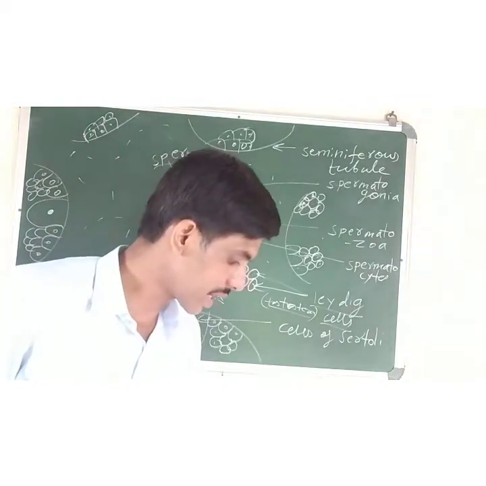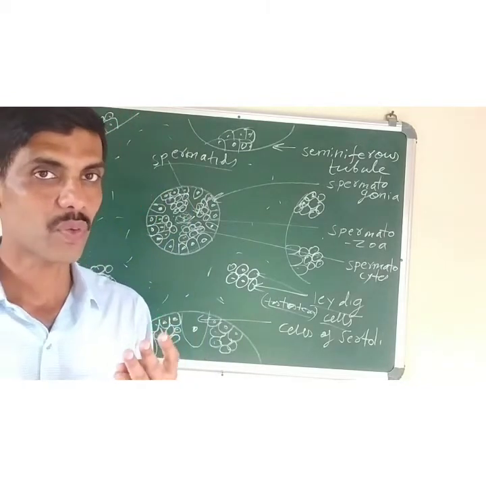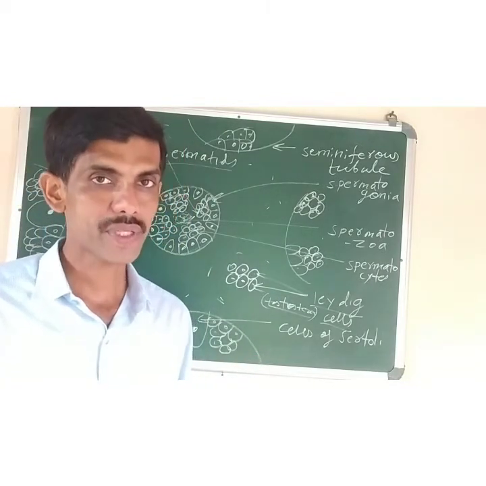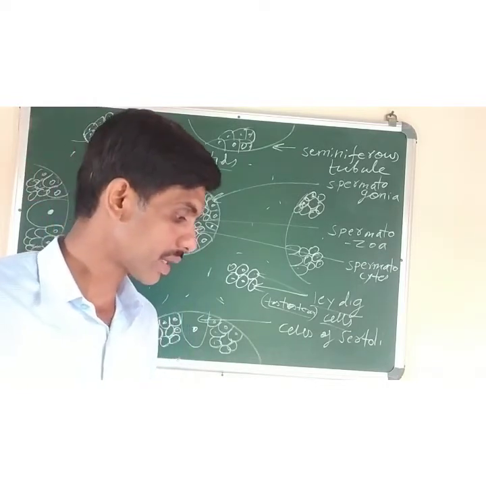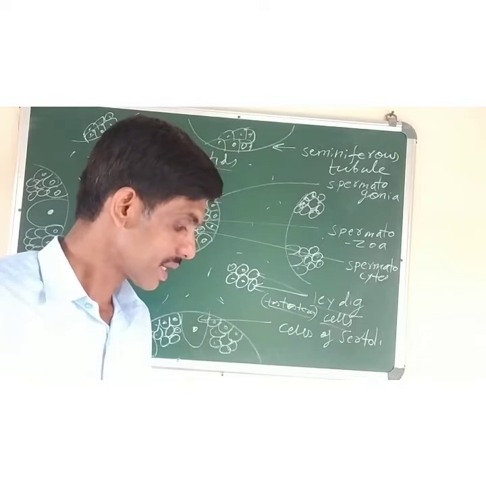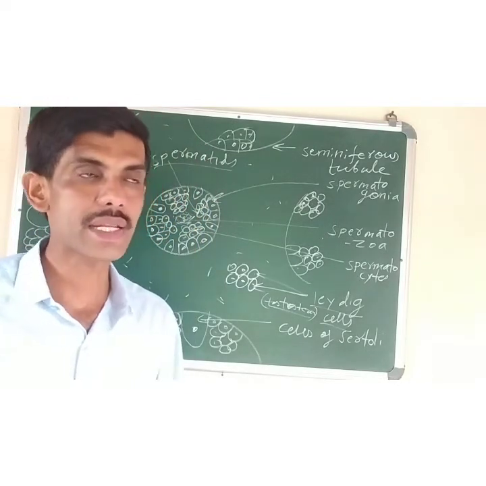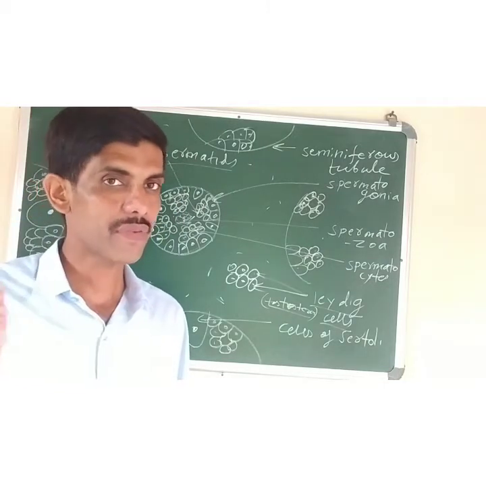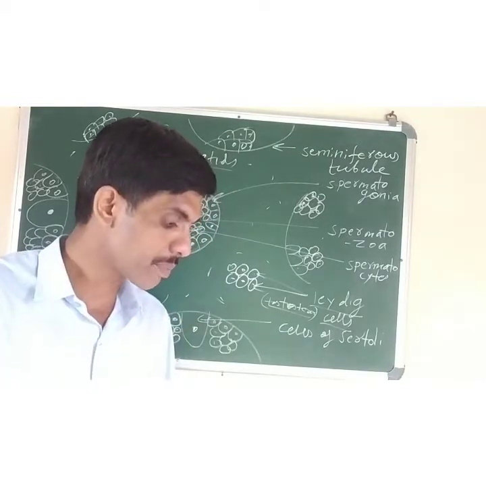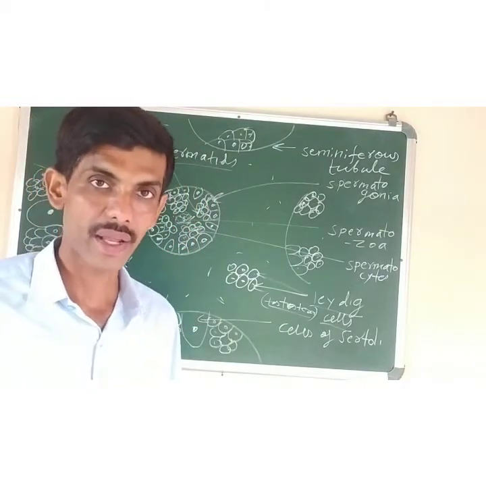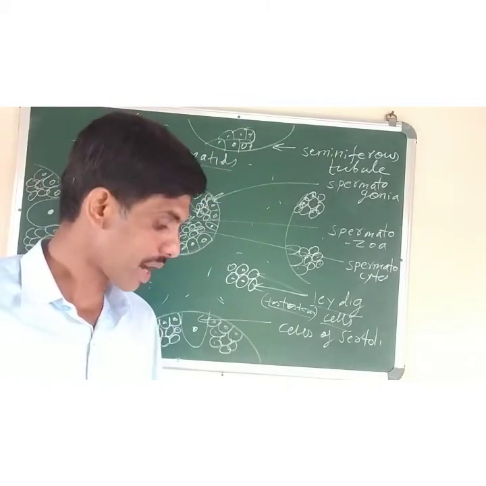Now next we have to study about the accessory glands. The accessory glands are of three types. What are they? Prostate gland, Cowper's gland, also known as bulbourethral gland, and the seminal vesicle. So what you have to learn about the glands is their location and function. Like if I say, the prostate gland is located directly below the neck of the urinary bladder. And what is the function? It produces a secretion which forms the main part of the semen.